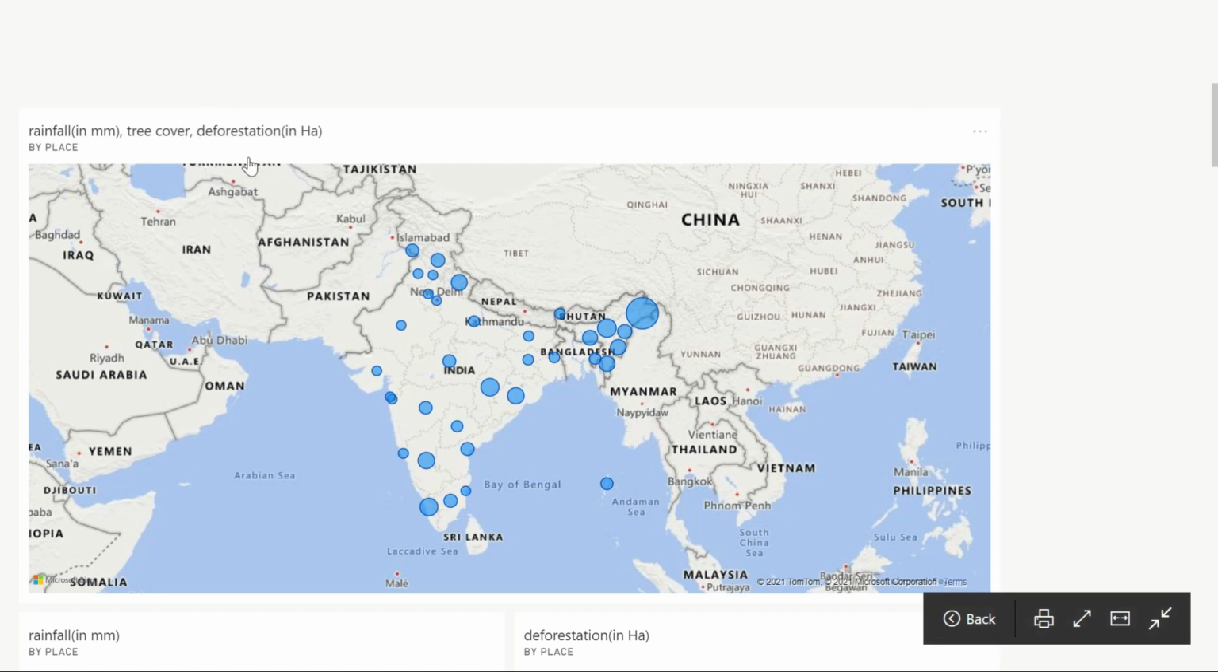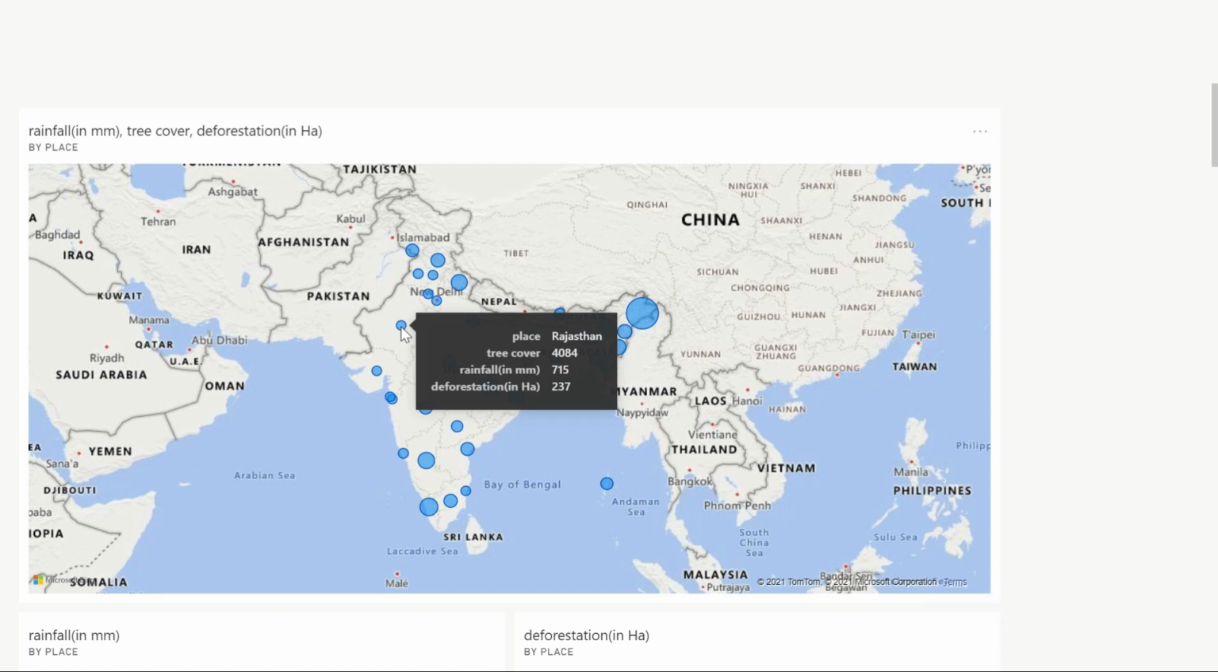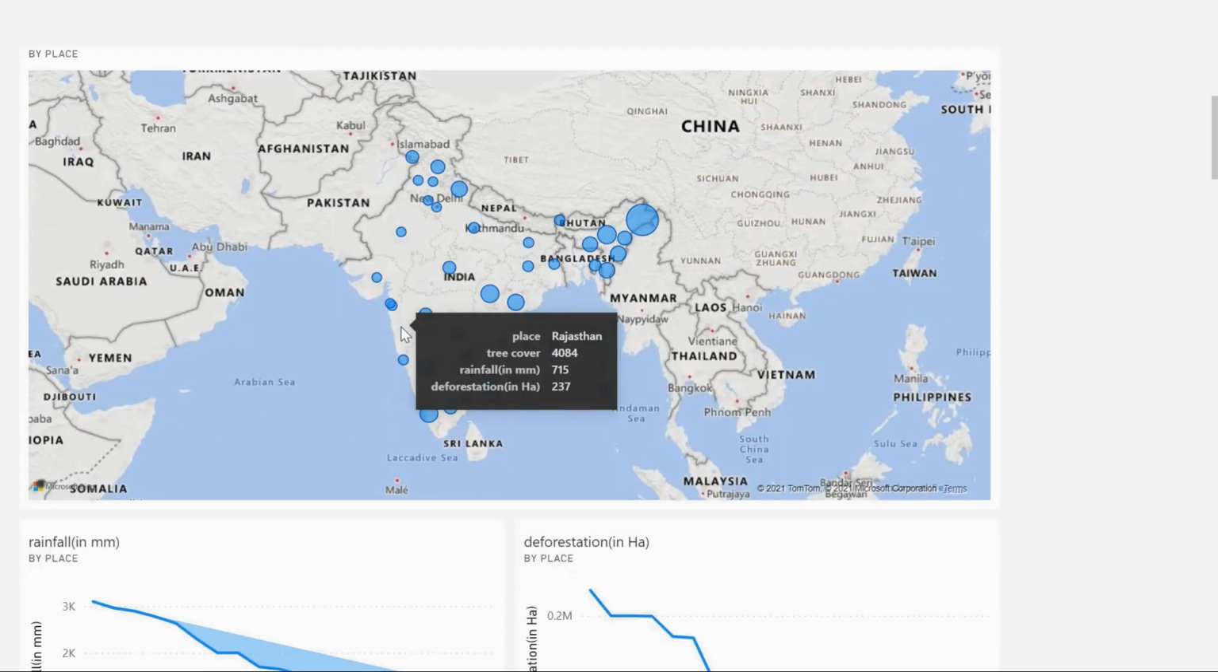The first one, this map, shows how much rainfall there has been in the respective states of India, along with the tree coverage area in hectares, and how much tree area has fallen, which is the deforestation value in hectares as well. We can check values for each individual state by hovering over it. In the case of Rajasthan, if I hover over it, it's 715 mm of rainfall and 4084 hectares of tree coverage, and 715 hectares of tree area has fallen. Now coming on to the second visualization.